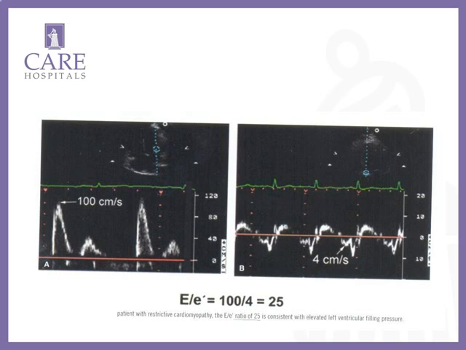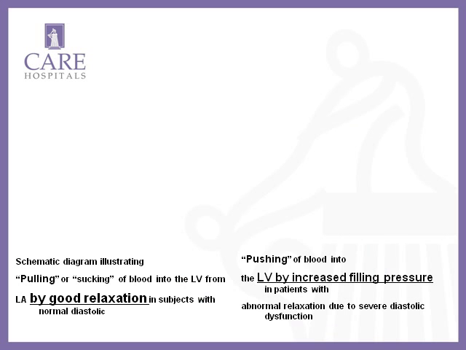And this is an example of restrictive filling. A tall E wave followed by a small, dwarfed A wave. So the E/A ratio is more than 2, suggestive of restrictive filling. Restrictive filling pattern has a very bad prognosis. If a patient is seen with a restrictive filling pattern, always be guarded on his prognosis. The prognosis is as bad as untreated malignancy.